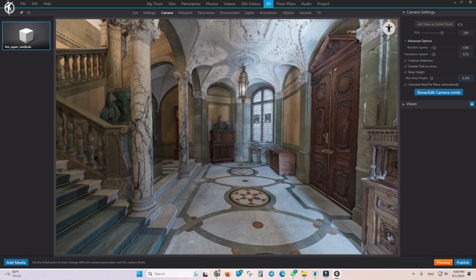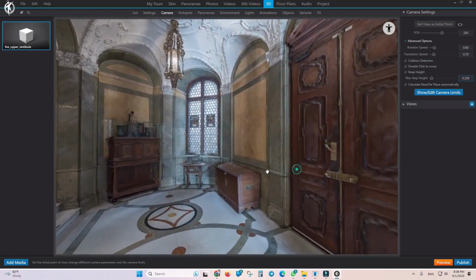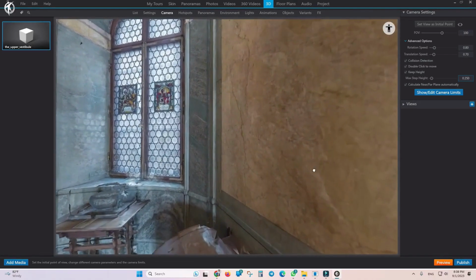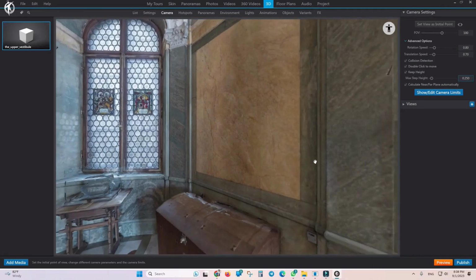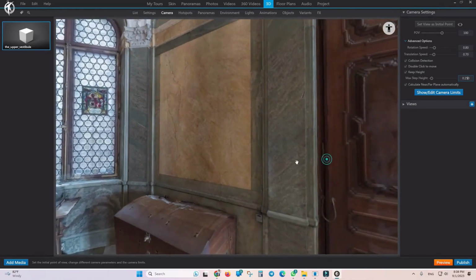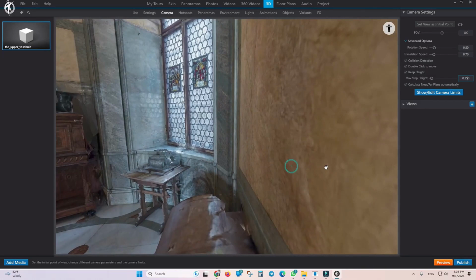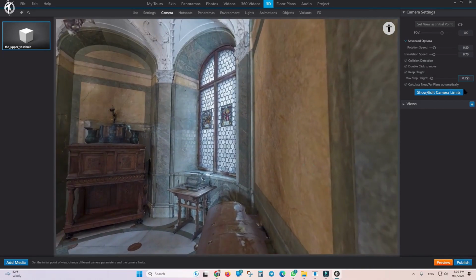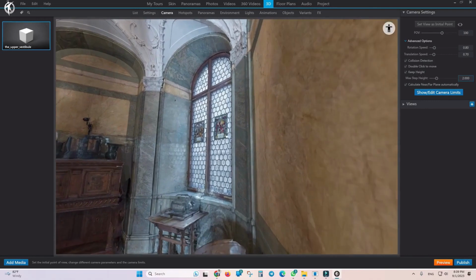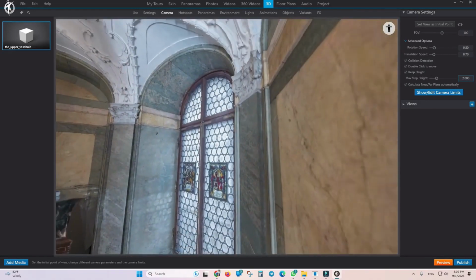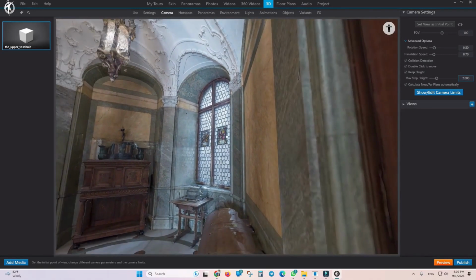Okay, so with the 25 centimeter setting, when I approach this box, the user or viewer can no longer climb up to see what's on top. When they reach the box, they get stuck. Notice here they get stuck and can't climb up. But if I now set this, for example, to 2 meters and go toward the box, notice that it climbs on top of it, and when I come back, it comes down like this.